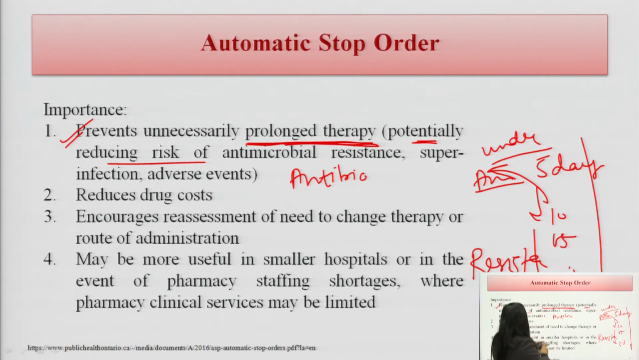So, antibiotics are causing resistance, and this is a major issue. For this we can use the automatic stop order. The doctor will write on a daily basis, and after taking the sensitivity reports, the physician can prescribe another antibiotic which the patient actually needs, so that resistance will not happen. So, it prevents unnecessary prolonged therapy. The patient will not take it unnecessarily. It is very important to check the therapy on a daily basis, and it potentially reduces the risk of antimicrobial resistance, as it is a major issue. Superinfection and adverse drug effects are associated with it.